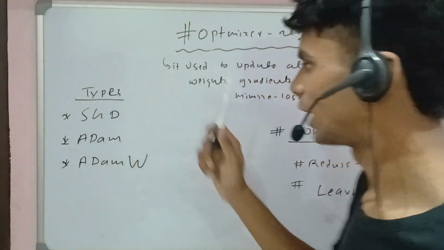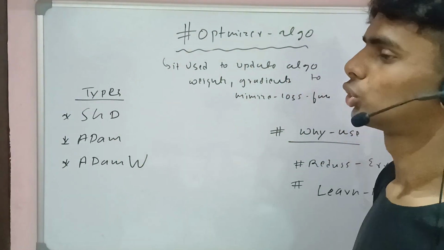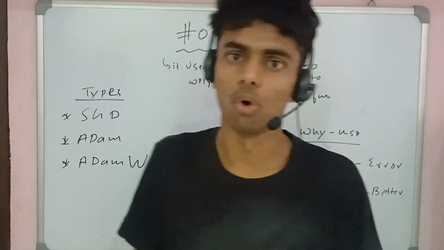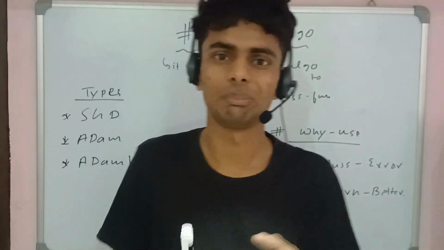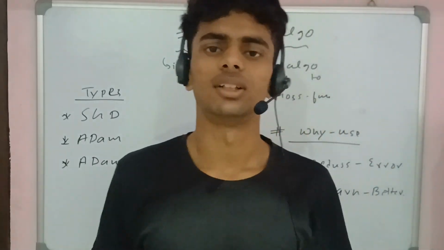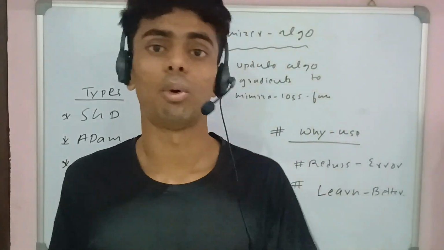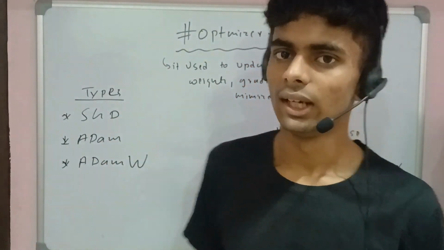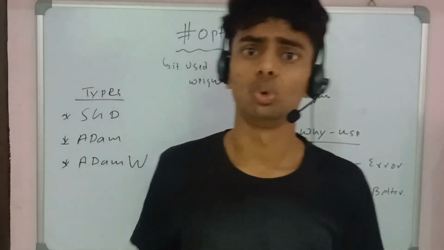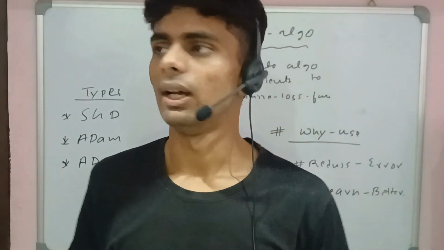When we're talking about types, SGD and AdamW are the main ones. SGD refers to stochastic gradient descent, which is like a tool, a framework used to train a model. When you use it, you use AdamW and SGD, these kinds of libraries which are used to train a model, pre-built code.